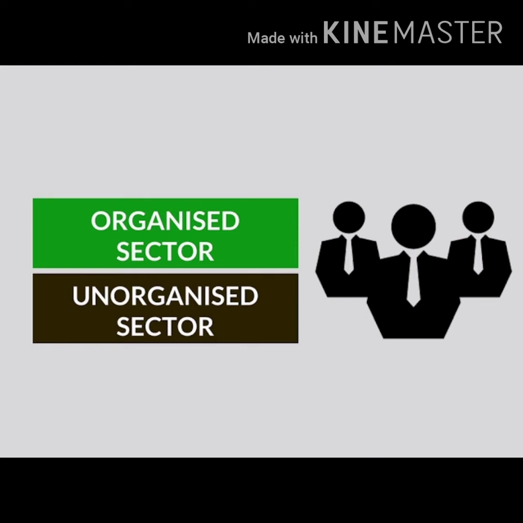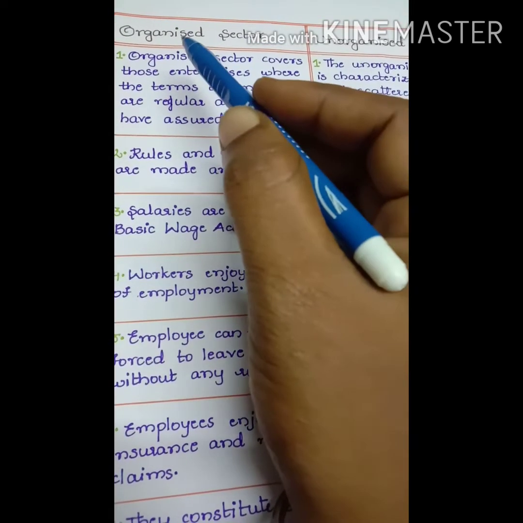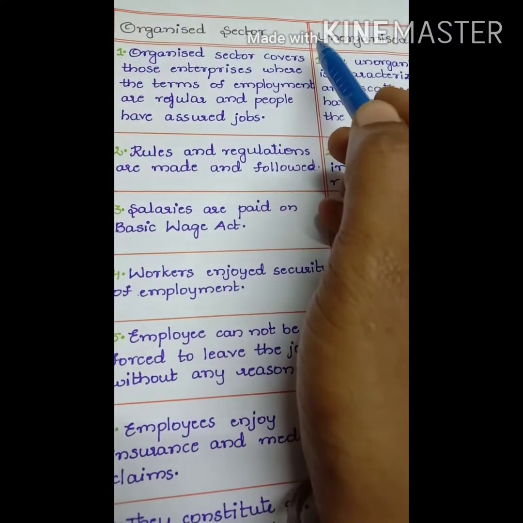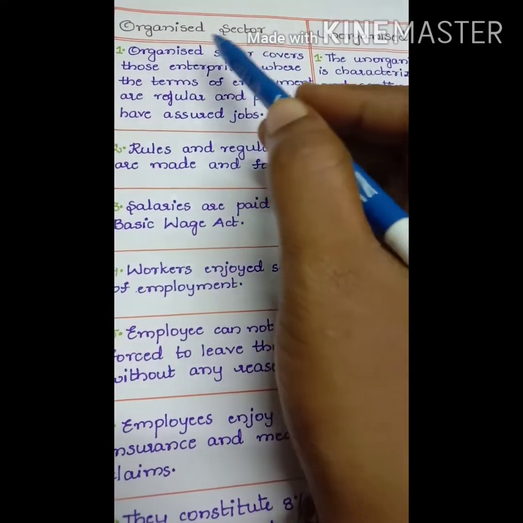The distinction between organized and unorganized sectors helps us to understand the working situation and wages received by the majority of workers in the country. 92% of workers in India are found in the unorganized sector and only 8% find work in the organized sector. What are the differences between the organized sector and the unorganized sector?